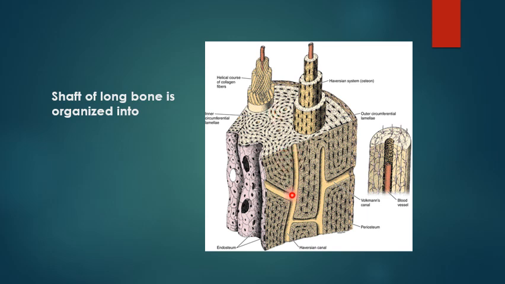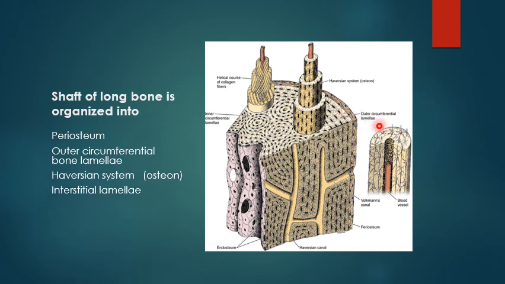Here is the Haversian canal. These are the Volkmann canals, which are transverse canals that join the Haversian system to the periosteum, Haversian to Haversian, and Haversian to endosteum. So the organization: the periosteum, outer circumferential lamellae, Haversian system or osteon, interstitial lamellae, inner circumferential lamellae, then the endosteum.